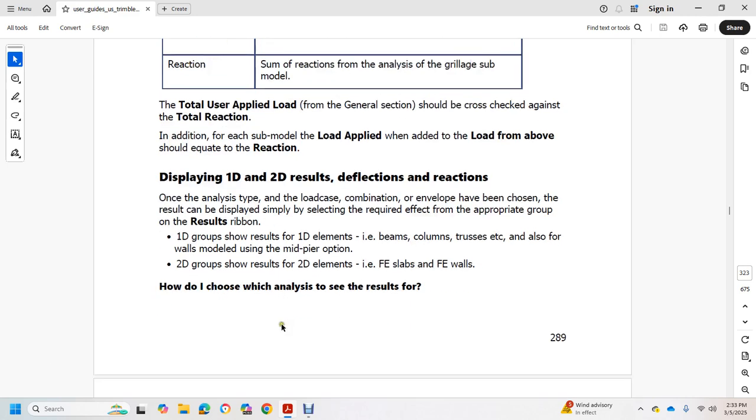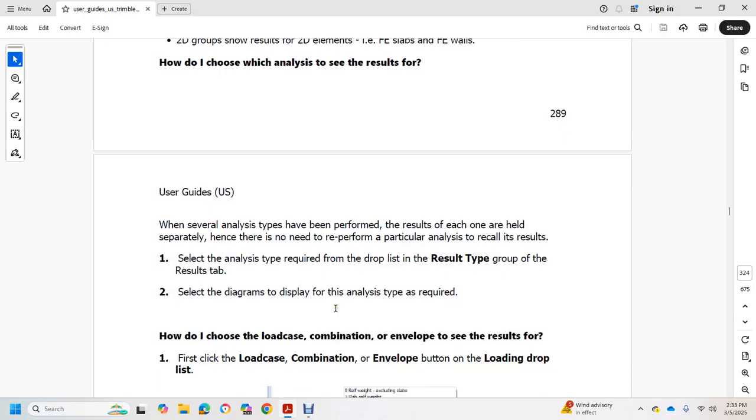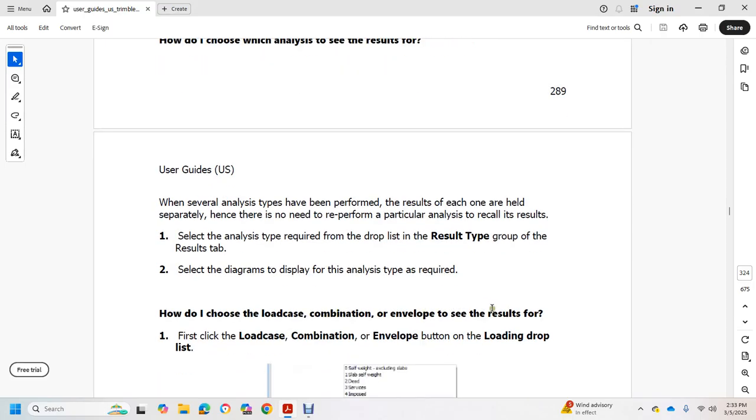How do I achieve the analysis results when more than one analysis type has been performed? The results of each are held separately, but there is no need to re-perform a particular analysis to recall the results. Select the analysis type required from the drop-down list in the result type group of the result tab, and select the diaphragm to display the analysis type required. How do I achieve the load case, combination or envelope to see the result for?